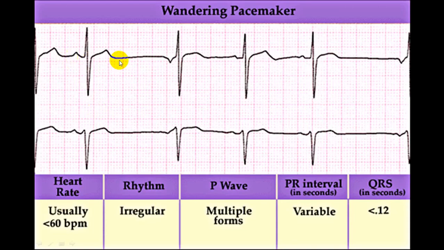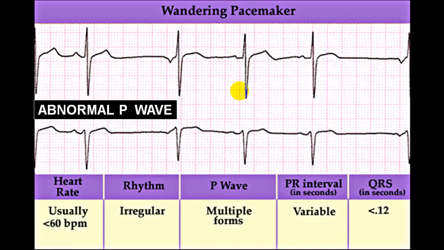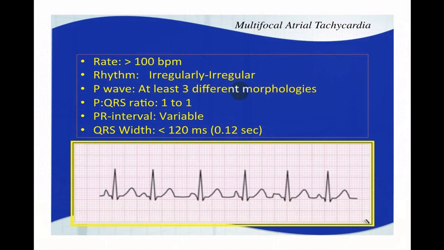Again you can see all these P waves are of different shapes, and the RR interval is different. So this is irregularly irregular. The P wave shape is different. The PR interval is different, but all QRS complexes are identical. This is a classical wandering pacemaker. Yes, if you remember, well and good, it will help you if you can identify. Similarly, you can see here, again, the RR interval is changing.